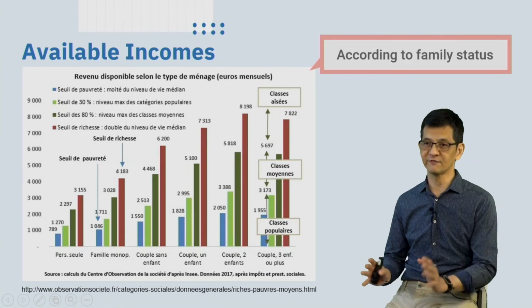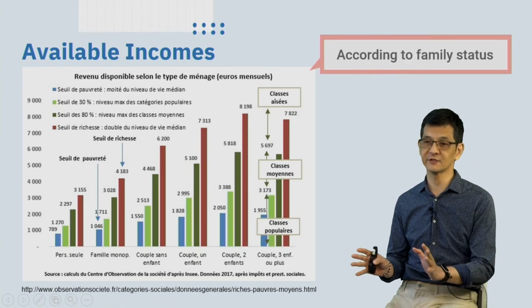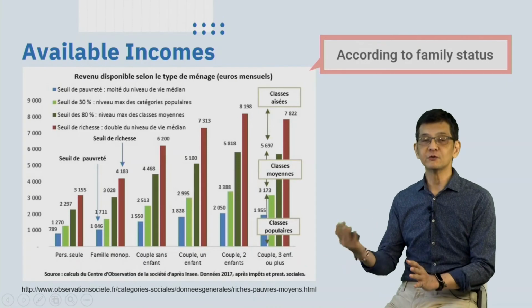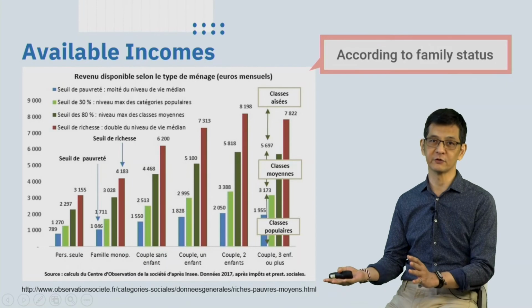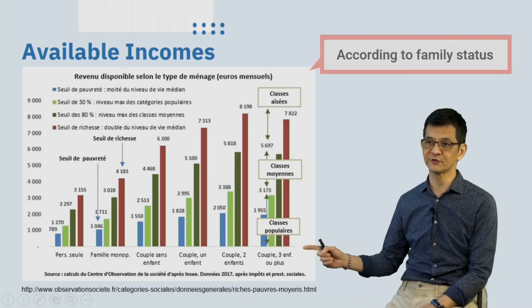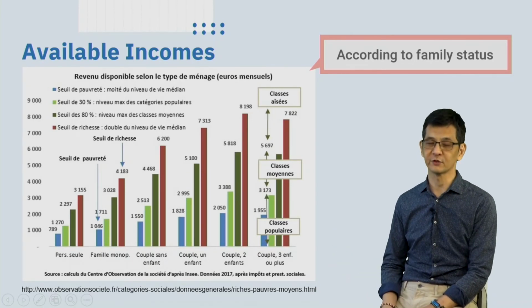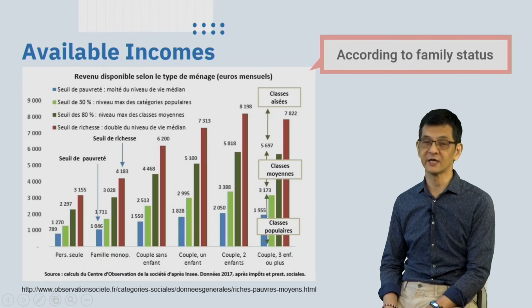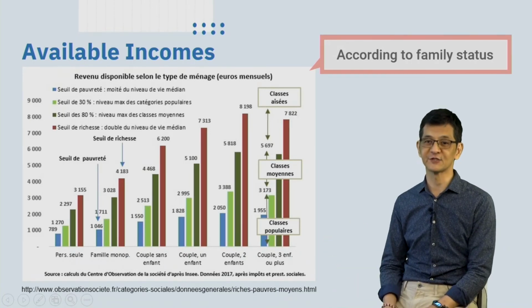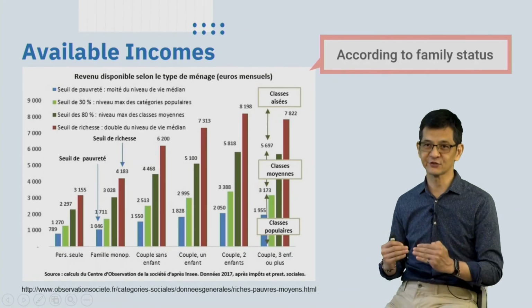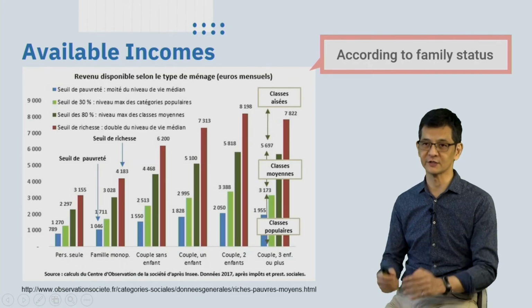So in this graphic, you can see how French society is composed. The richer you are, the greater your ability to raise more children with your wife or with your husband. So this is the last category, meaning couples with 3 children or more. There are some families with more children, but these families are usually formed by couples. They have double income, so they can raise more children. Whereas single-parent families have less salary, but they are more numerous in number.